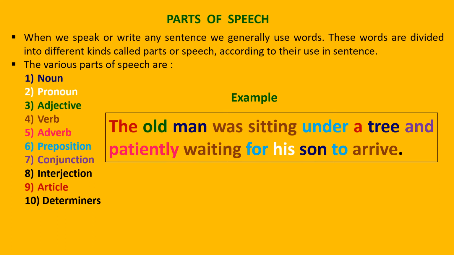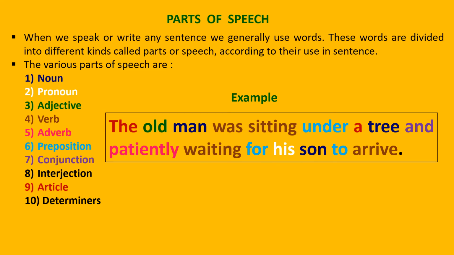When we speak or write any sentence, we generally use words, and these words are divided into different kinds. They are called parts of speech according to their use in the sentence. So basically, a full sentence is a group of several words and each word has different function in it.